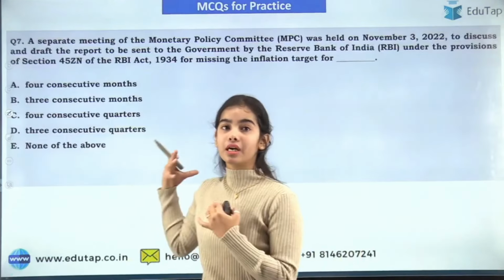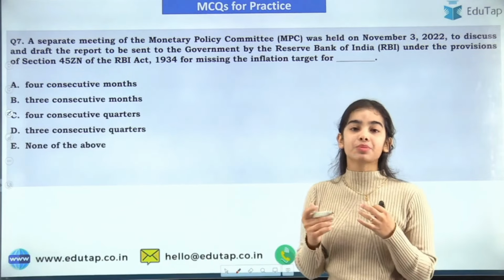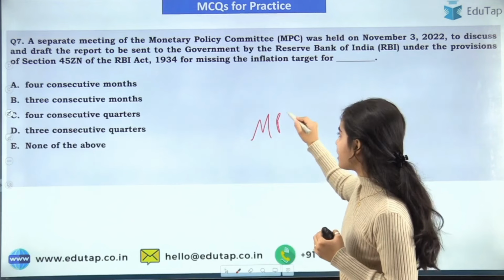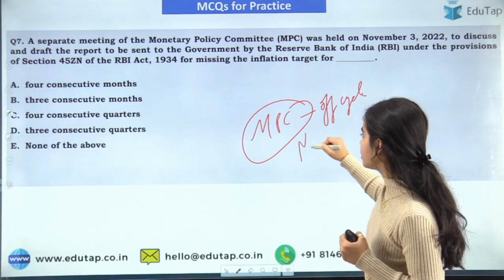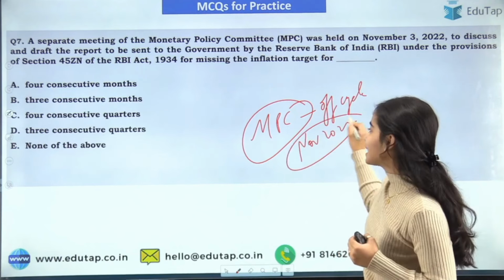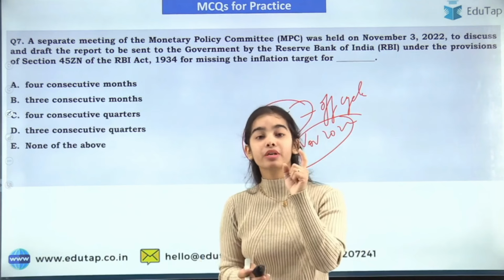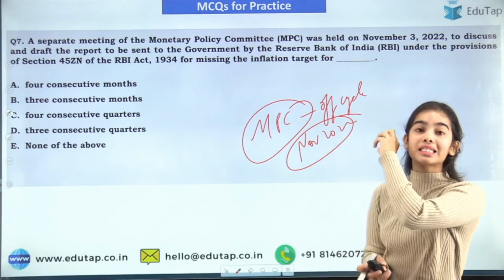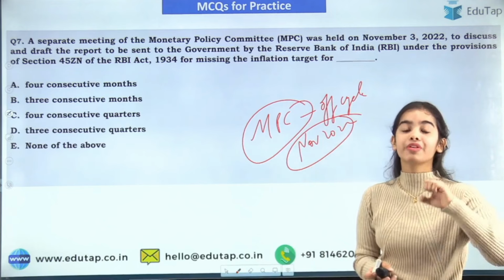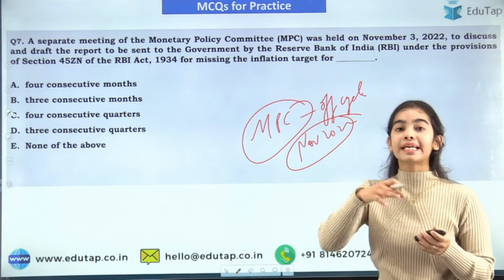So next is, again, a very special and very important session that has been taken by the MPC. It was an off-cycle meeting that happened in November 2022. This was a very different kind of meeting, because for the first time in the history of the Monetary Policy Committee, the MPC had to draft a report to send to the government.